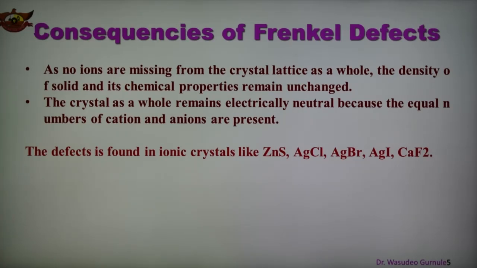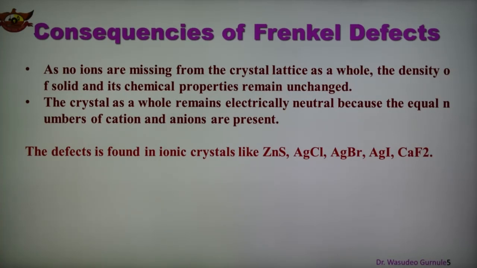The second point is that the crystal as a whole remains electrically neutral. This ionic compound is electrically neutral because an equal number of cations and anions are present, so electrical neutrality is maintained. These are the consequences of the Frenkel defect. The first and second are important.